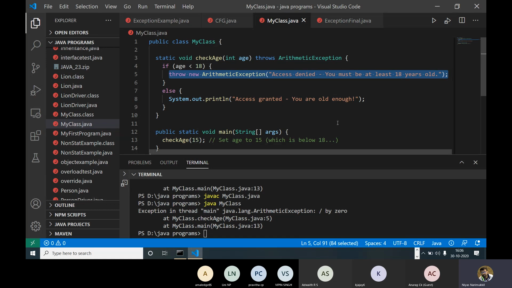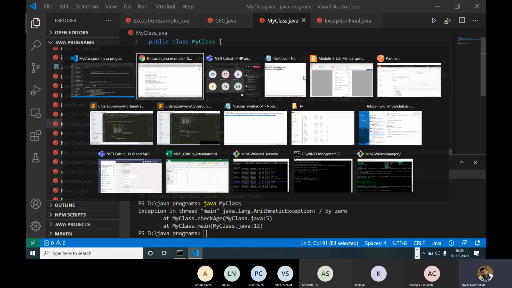You can provide any name and create your own kind of exception. But in a practical environment, you mostly don't need to, because most things are predefined, and we can use these predefined classes itself. So that is exception handling. Any questions?